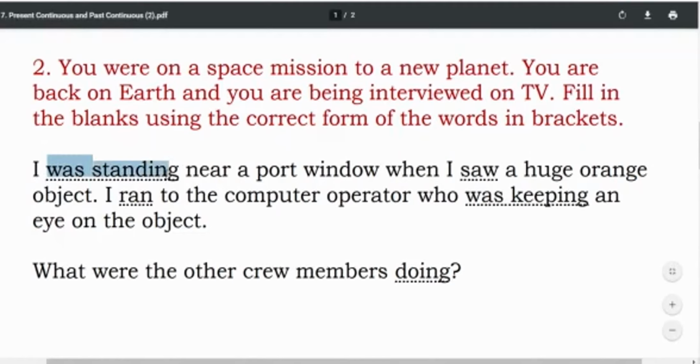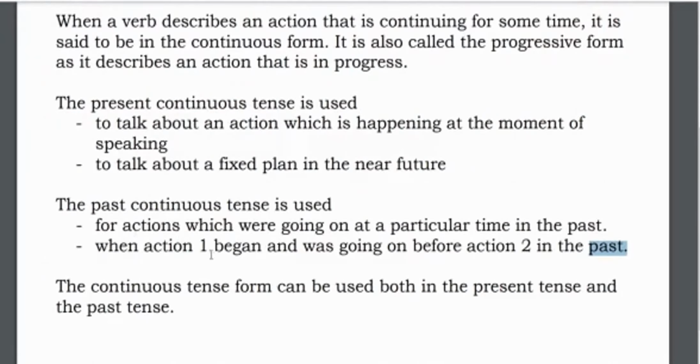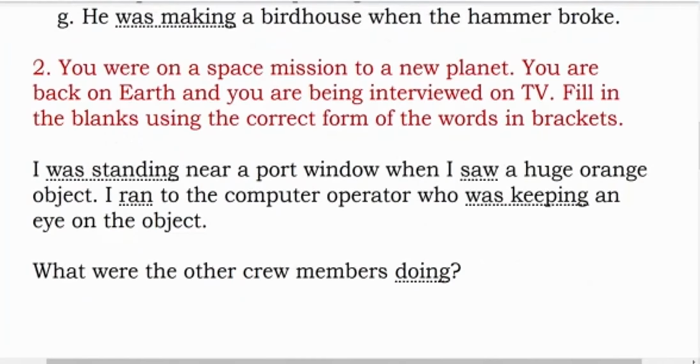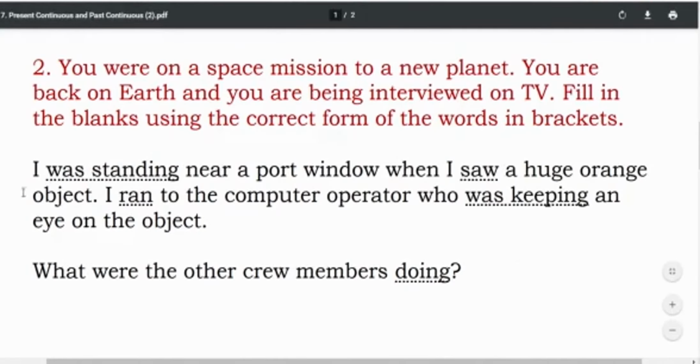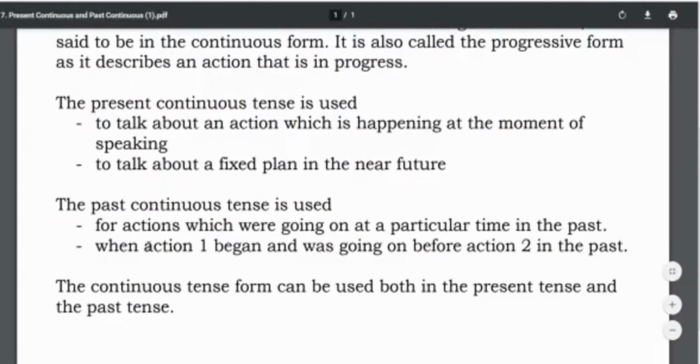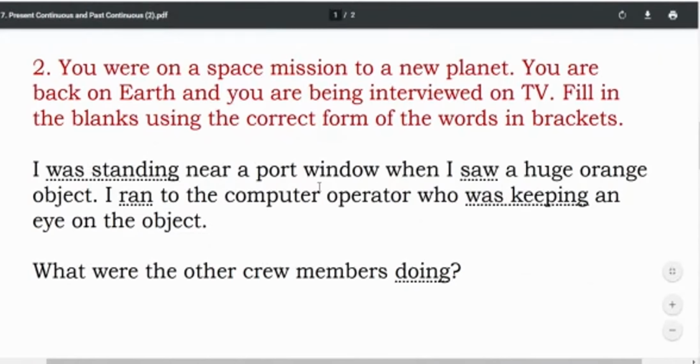I was standing near a port. As you can see this, action 1 and action 2, same thing will be coming over here. I was standing near a port window when I saw. Once again, I'm reminding you of this action 1 and action 2. Action 1 will be past continuous tense, action 2 past. I was standing near a port when I saw a huge orange object.